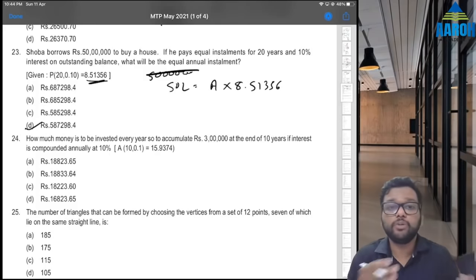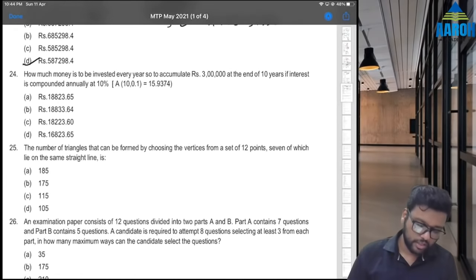Already given. Ideally they should tell you to calculate, but okay. How much money is to be invested every year so as to accumulate? That means future value.